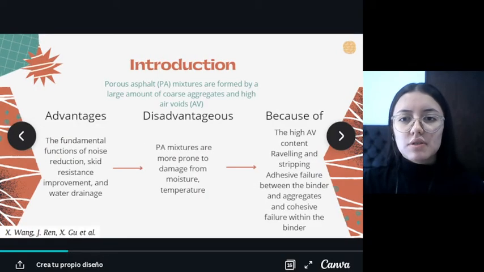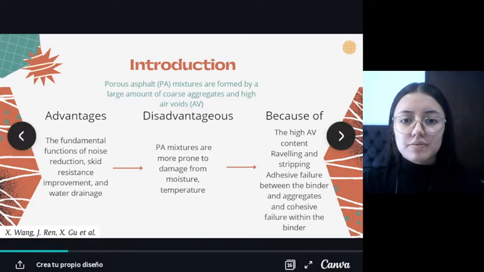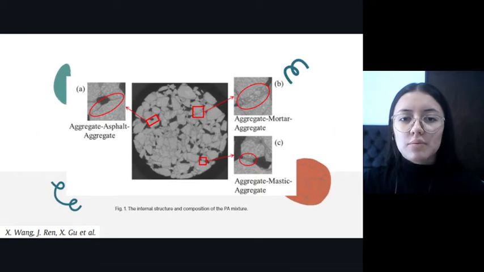Porous asphalt mixtures consist of a large amount of coarse aggregates and high air voids. The features are due to the high content of air voids. In this picture, the internal structure and composition of the porous asphalt mix can be observed, and the air voids can be seen. In Figure A, two aggregates are joined by a very thin binder. In Figures B and C, the binder thickness between the aggregates is significantly greater.